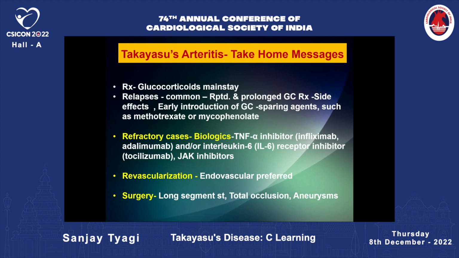In refractory cases where this treatment is not effective, biologics have been found to be very effective in relieving the activity. The TNF alpha inhibitor infliximab, and the interleukin-6 inhibitor tocilizumab, which was widely used in COVID, have been found to be very effective in about 80% of these patients. Newer drugs, JAK inhibitors, are also shown to be promising.